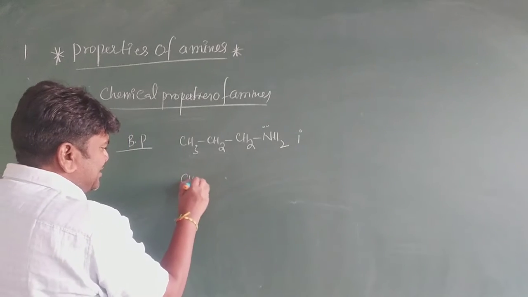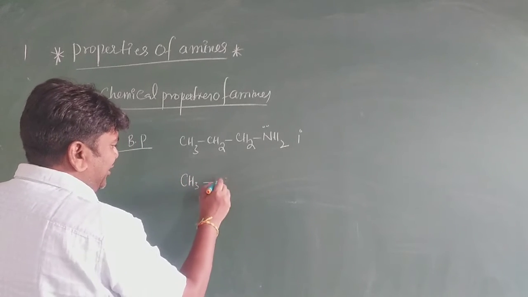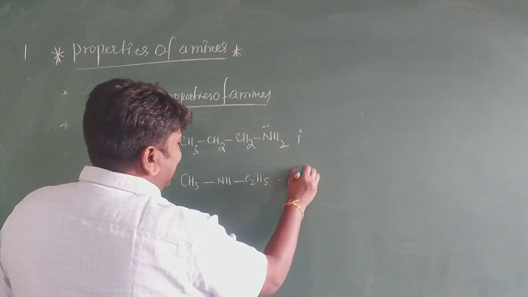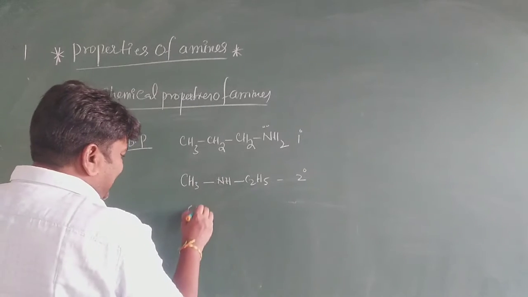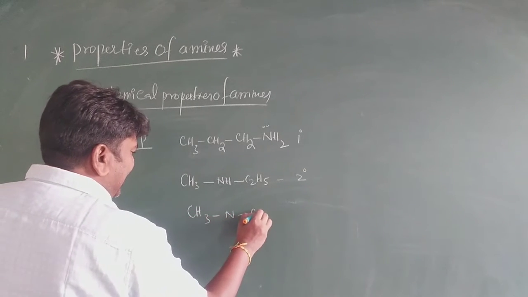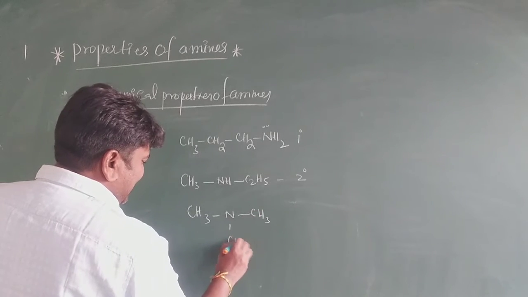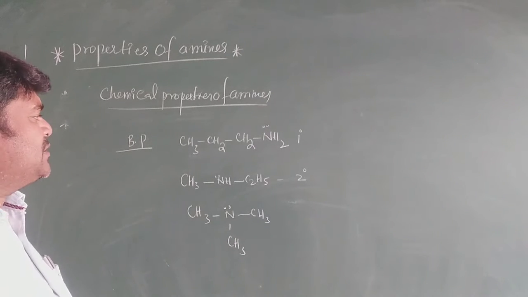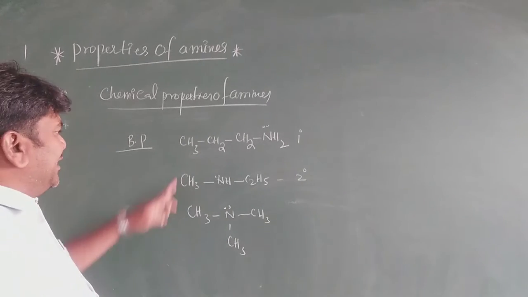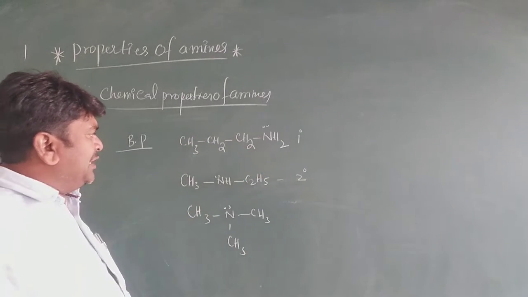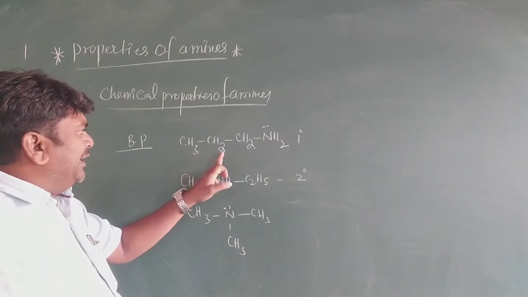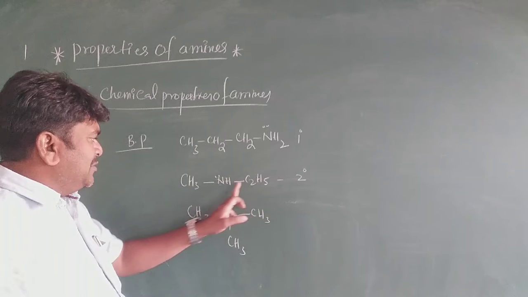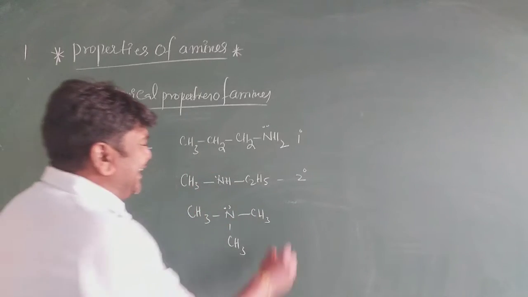Next one, CH3 NH C2H5. It is a secondary amine. Next one, CH3 N CH3 CH3 with a lone pair. These all are isomers of amines. You have to observe here 3 carbons, 1 nitrogen, and hydrogens: 3 plus 2 is 5, and so on, making 9.